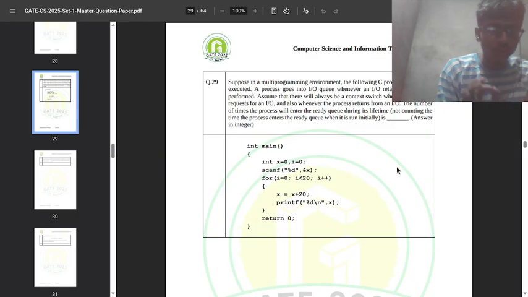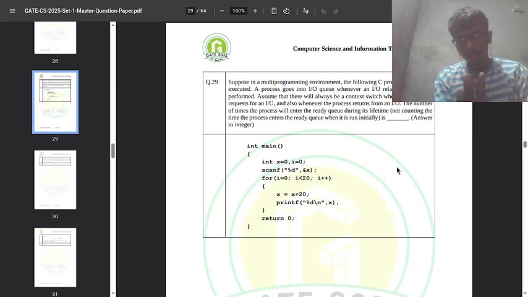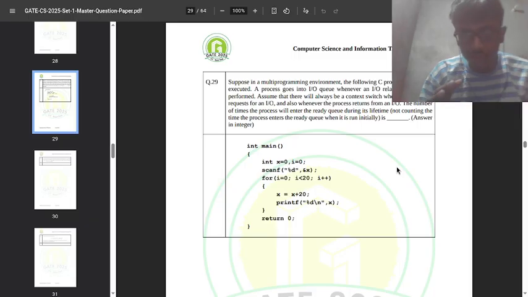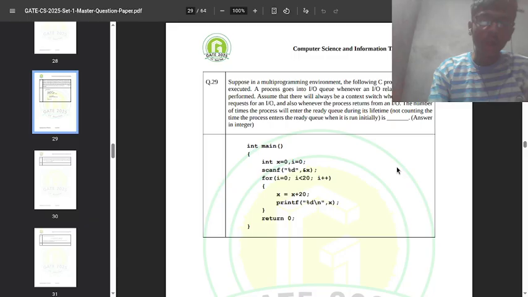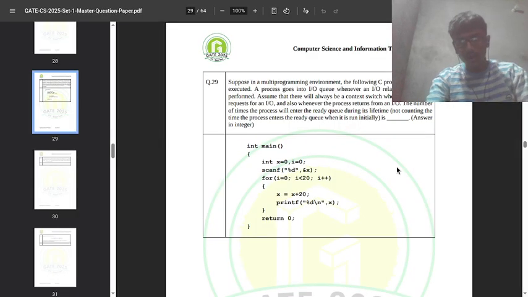Assume that there will always be a context switch whenever a process requests an input output, which means, I think, priority is given to the input output processes, and also whenever the process returns from input output, it also does a context switch. The number of times a process will enter the ready queue during its lifetime. So how many times is this process going to be in the ready queue?